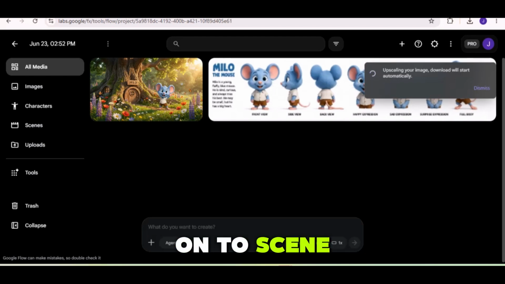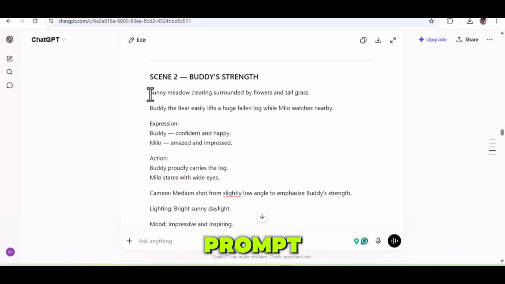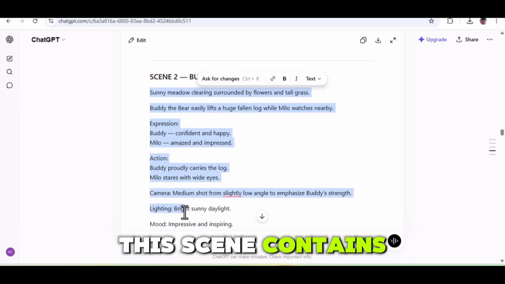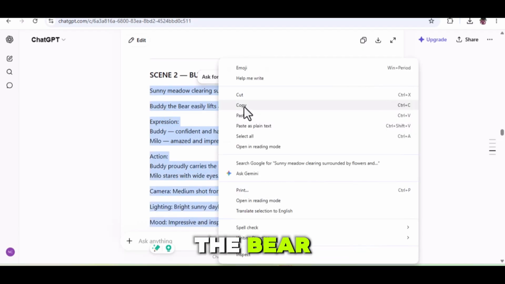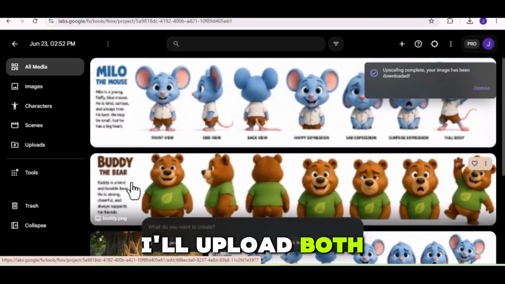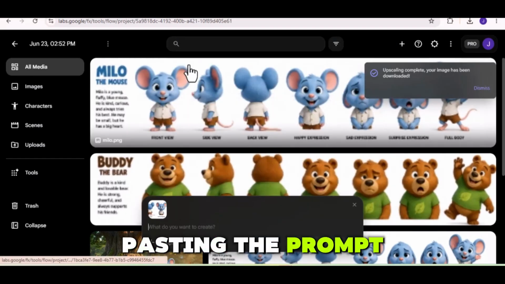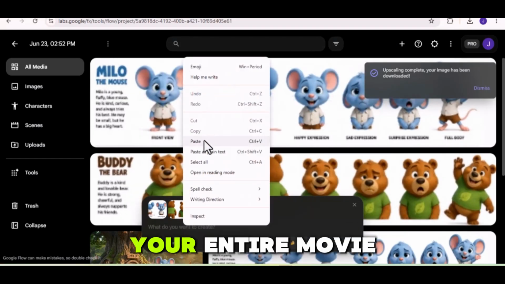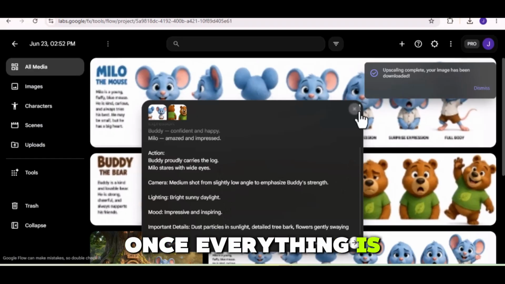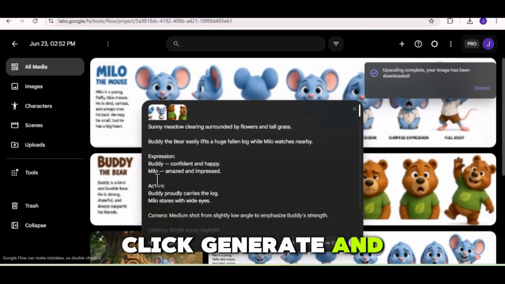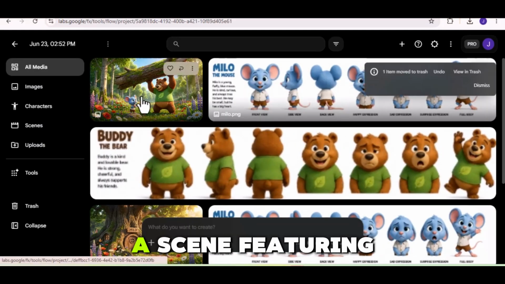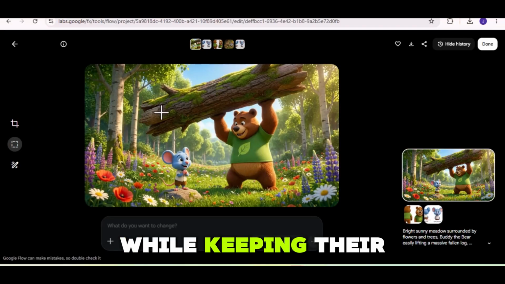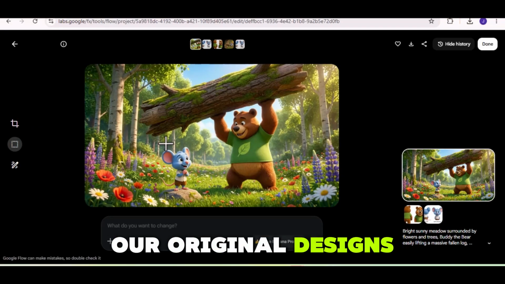Now let's move on to scene 2. Before copying the prompt, read it carefully. This scene contains both Milo the mouse and Buddy the bear, so this time I'll upload both reference images before pasting the prompt. This is one of the secrets to maintaining character consistency throughout your entire movie. Once everything is uploaded, click Generate, and just like that, Flow AI creates a scene featuring both characters while keeping their appearance consistent with our original designs.